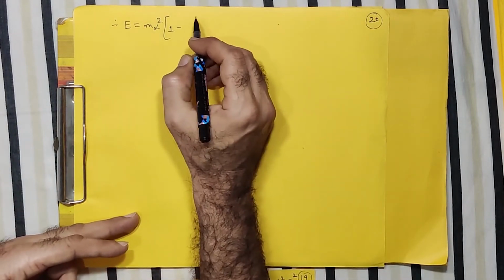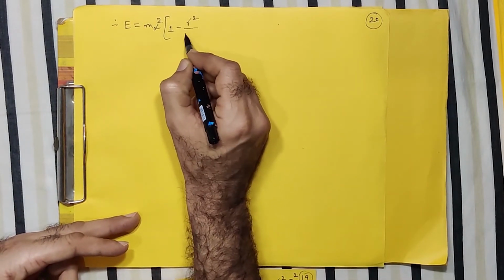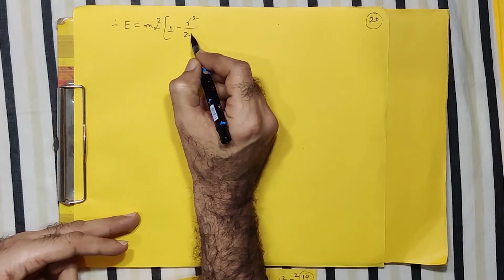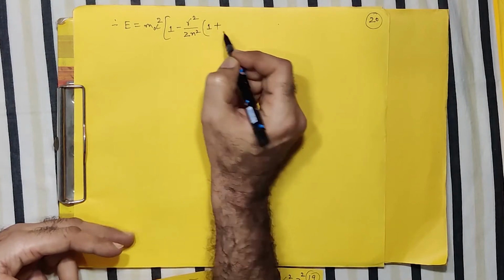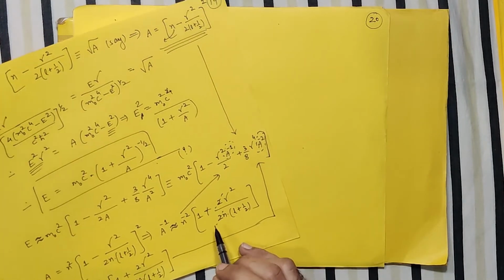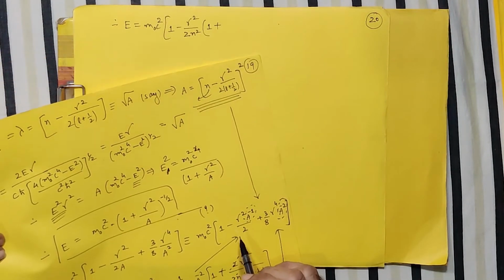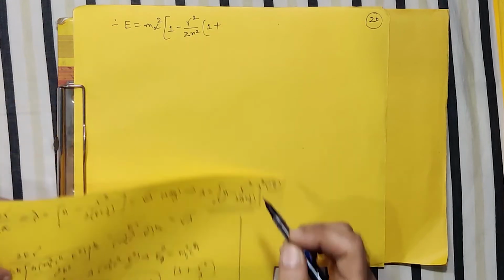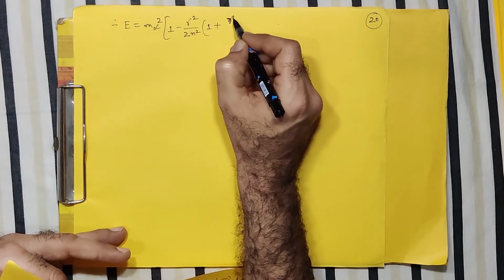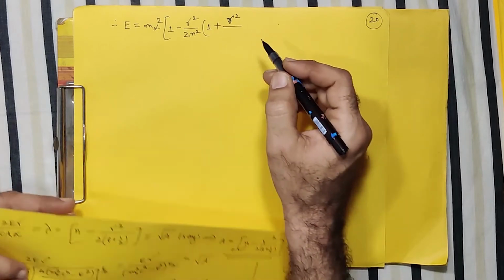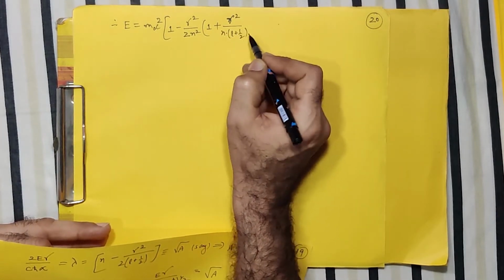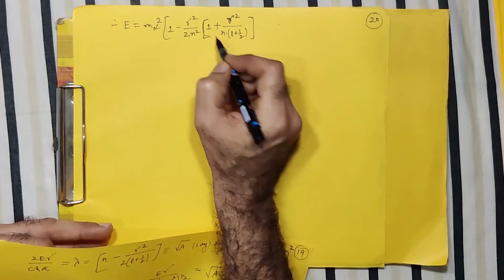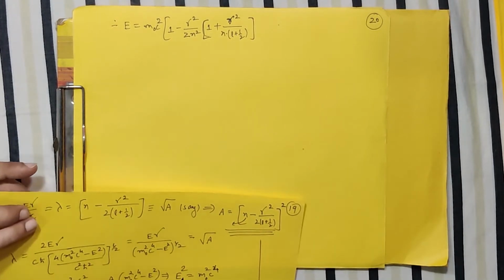So 1 minus gamma square upon 2, and that n raised to minus 2 I write as n square in the denominator. What we have in the bracket is 1, gamma square upon n into L plus half. Correct? So this is the substitution for a to the minus 1.